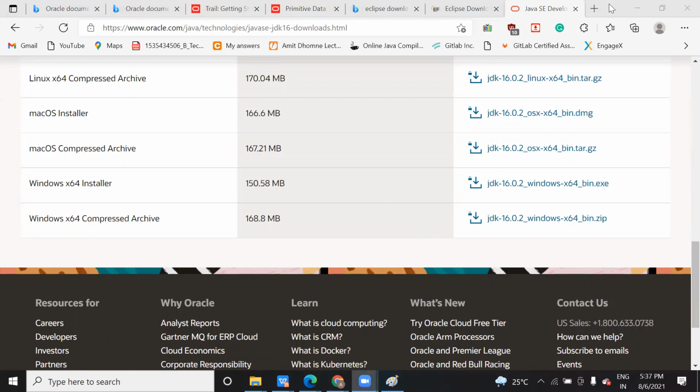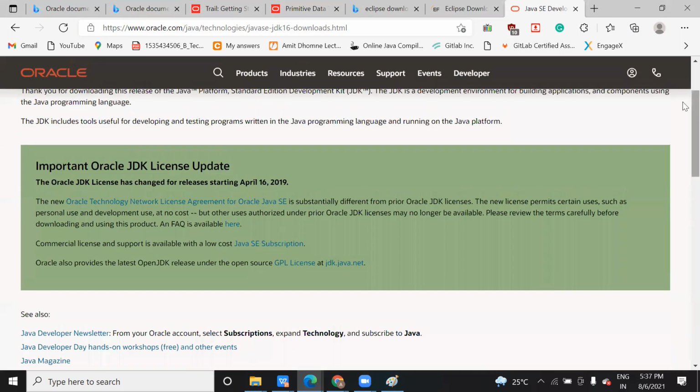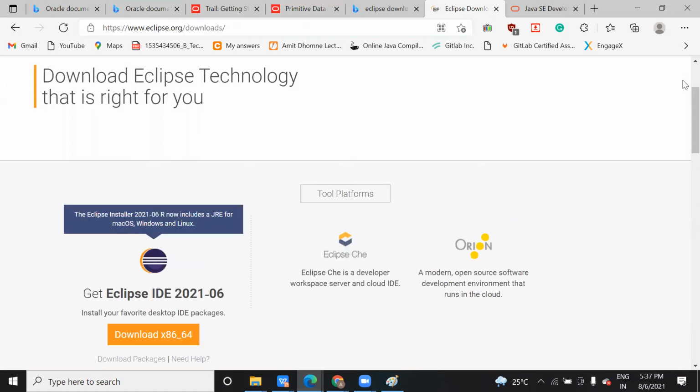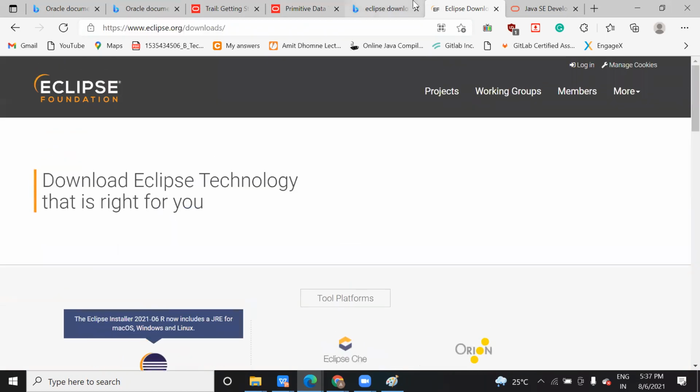Copy all the links. For the JDK, you just run that software, and I will help you with the path setting in the next session. It will take some time to set the path in the system variable, but for Eclipse you don't require anything. You just need to click on next, so it will get installed, and then we just have to create a project. Keep these two things ready, so it won't take much time to configure.